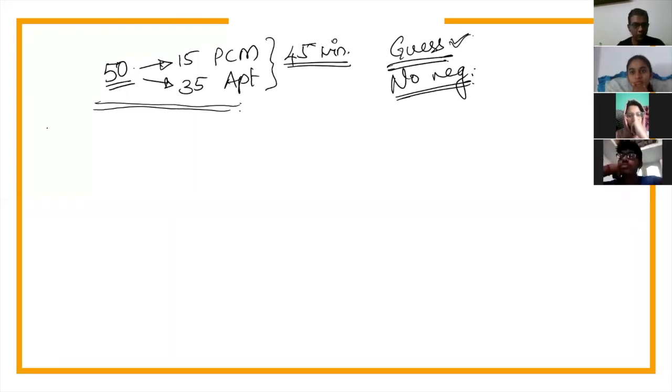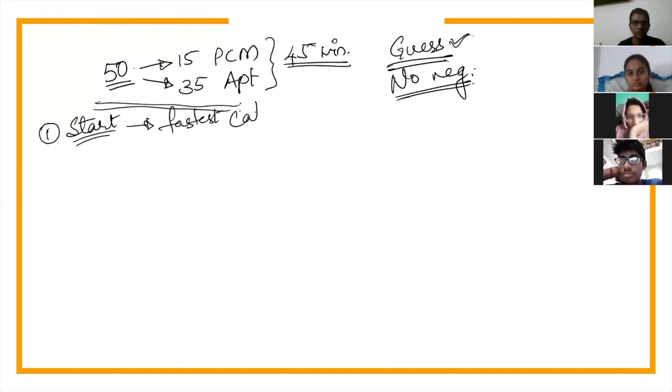So the first and foremost rule is, especially when you have an aptitude test which is MCQ based, always start your test with the fastest category of questions. Now, what do I mean by fastest category of questions?